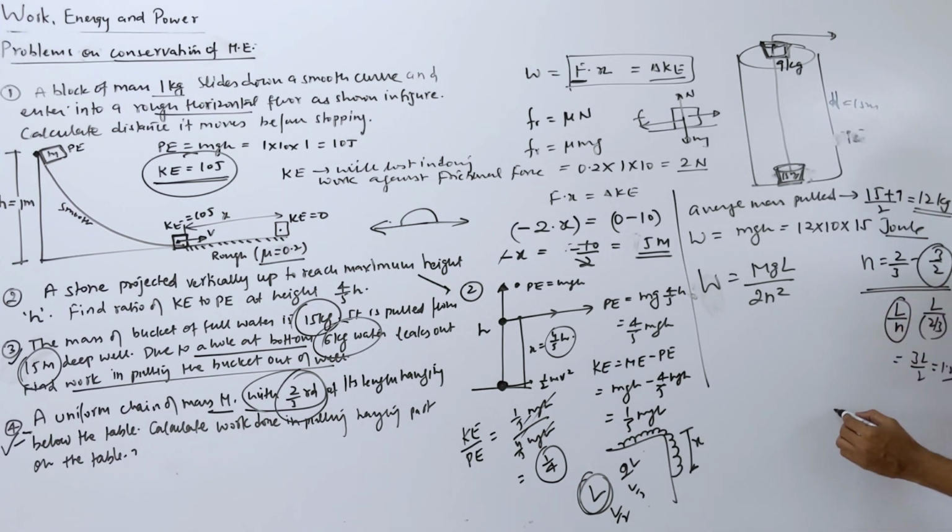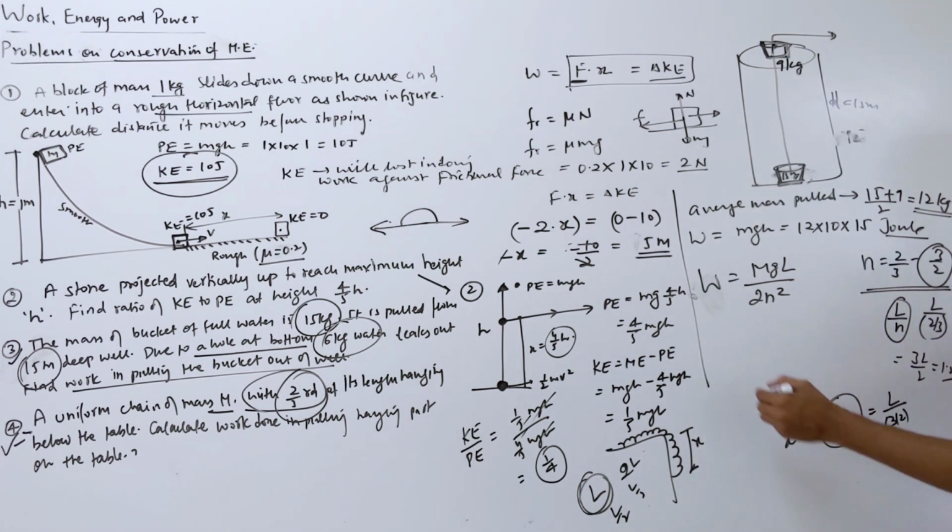So in reality, 2 by 3rd of the length is hanging. This is given. What is the length hanging down? It is 2/3 of L. So what is n actually? n is L upon the hanging length, so if you write 2 by 3, you get 3 by 2, this is n. Okay, correct, that is what I am saying.